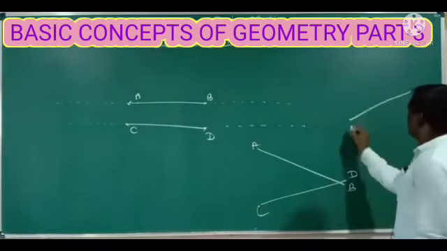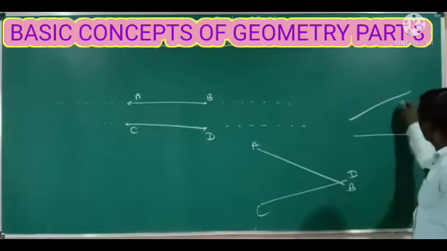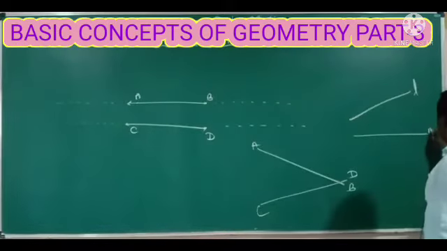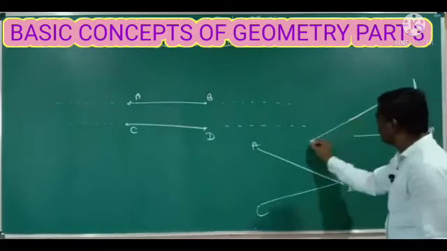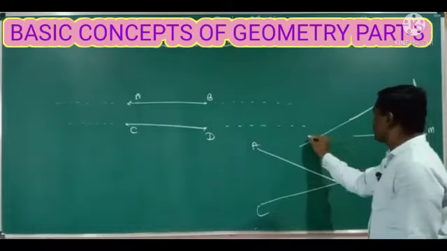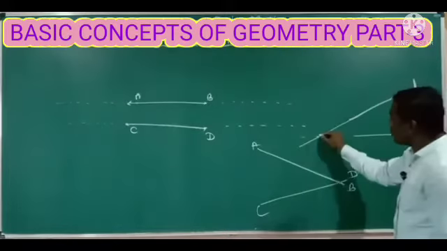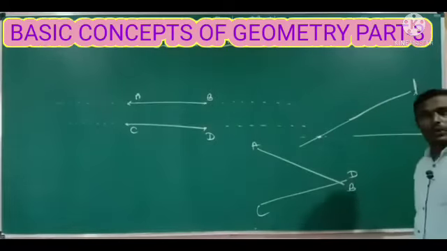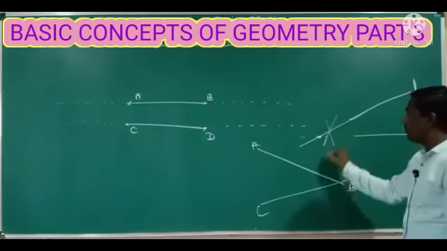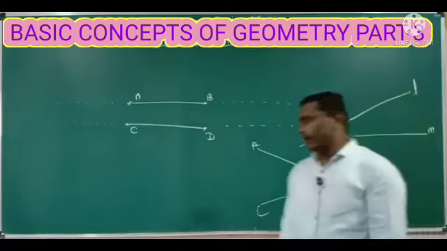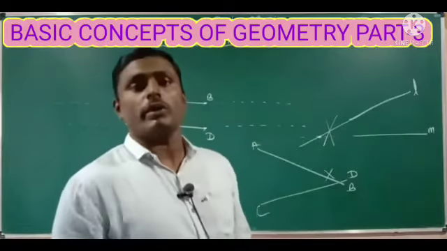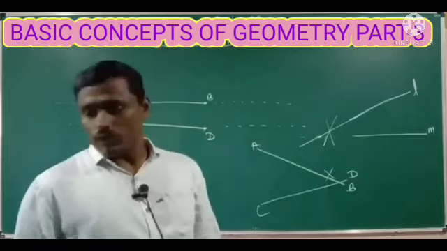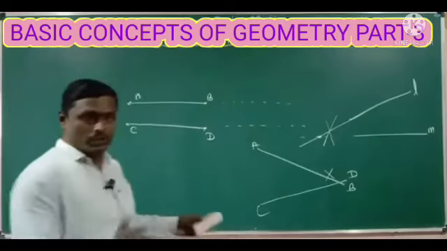Or just see these two lines, L and M. If I extend these two lines on the left side, they will meet at one particular point. So this is the point of intersection of the two lines, but these lines will not be considered parallel lines. So parallel lines means the two lines will not intersect each other even if we extend them on both sides.